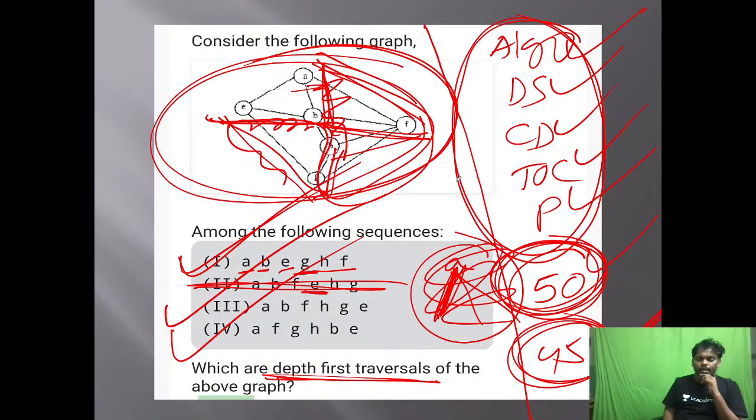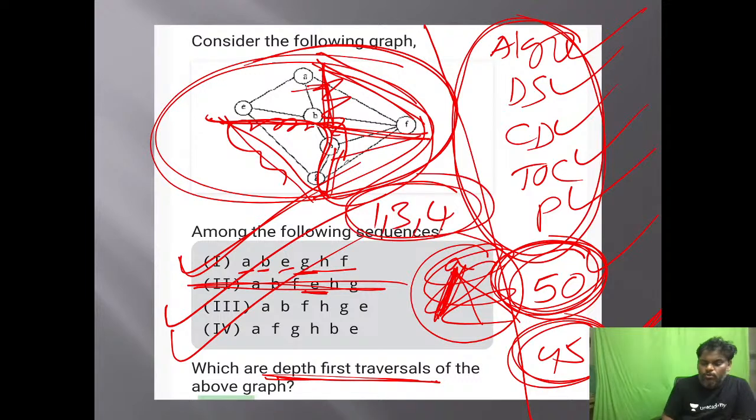1, 3, 4 correct. A, F, G, H, B, E. Yes, absolutely. So the answer to this problem is going to be 1 correct, 3 correct, 4 also correct. 2 is wrong. I am rechecking once again.